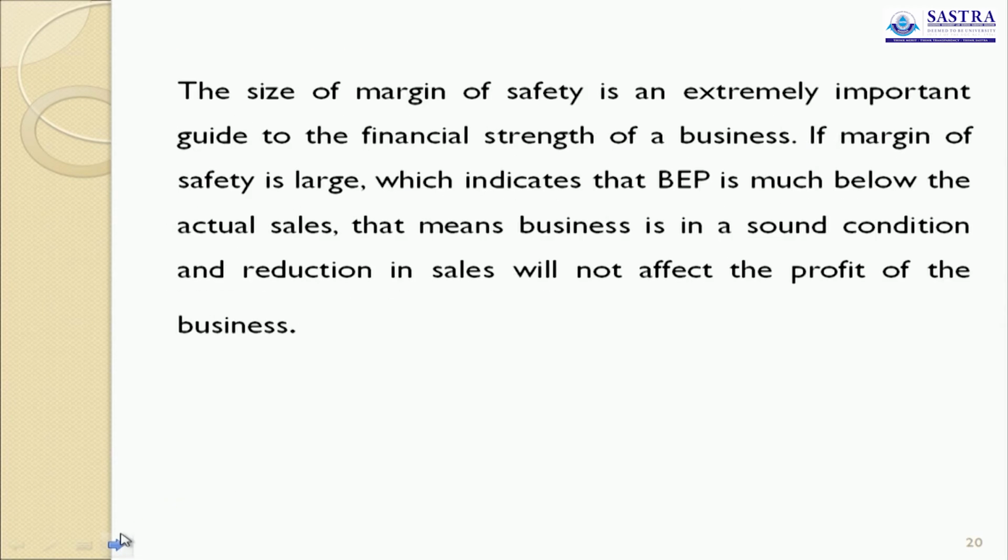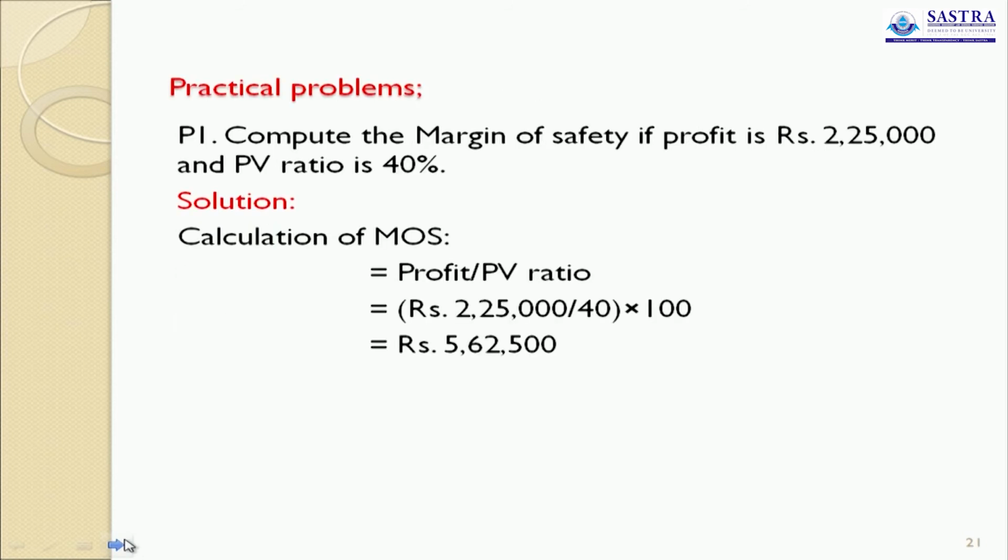The size of margin of safety is an extremely important guide to the financial strength of the business. If margin of safety is large, it indicates the break-even point is low. When the BEP is low, the margin of safety is increased. So margin of safety is also one of the key indicators that help us take a financial decision. Okay. Now you see the problem.